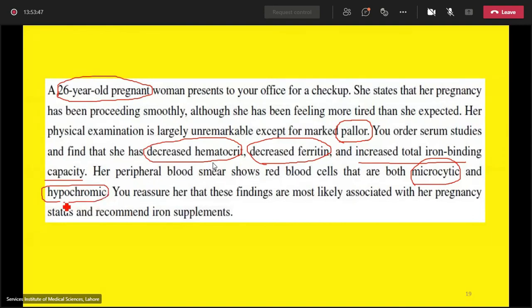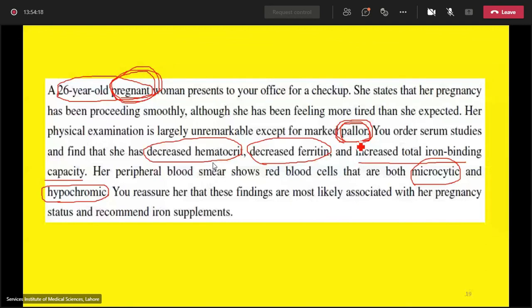So this is a classical case of iron deficiency anemia. How can we say that it is iron deficiency anemia? We can detect it from the signs and symptoms. Number one, the age, pregnant lady. During pregnancy there is physiological anemia as well. Pallor, or pale appearance, is again one of the signs of anemia.